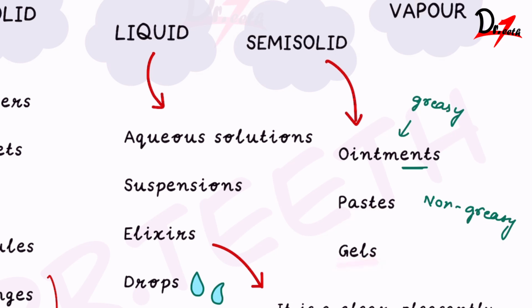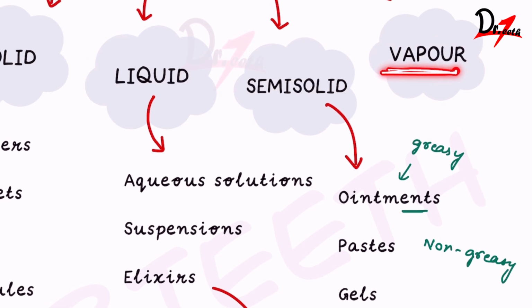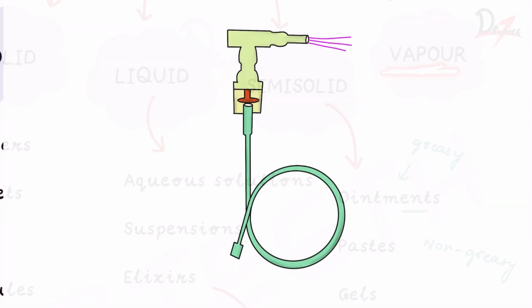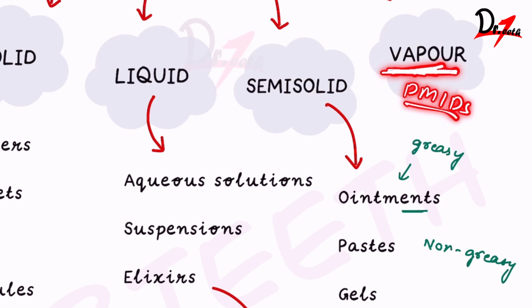Then we have the gels. Now for making a gel, we take a viscous colloidal solution of gelatin and in that we add the drug. Then we come to the vapor, that is the inhalations. Now there are certain drugs which are in the form of volatile liquids or gases that can be given by this route. Also, if a drug is in the form of non-volatile liquid or even fine particle solid, they can be aerosolized using various equipment like a jet nebulizer, metered dose inhaler, PMDIs. What is this? Pressurized metered dose inhaler.